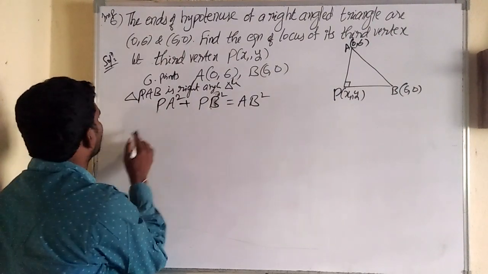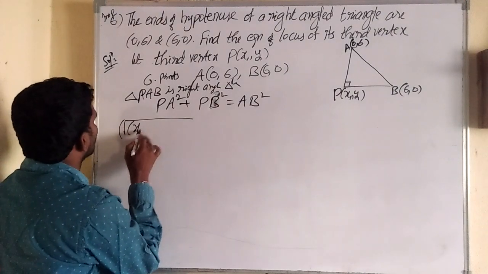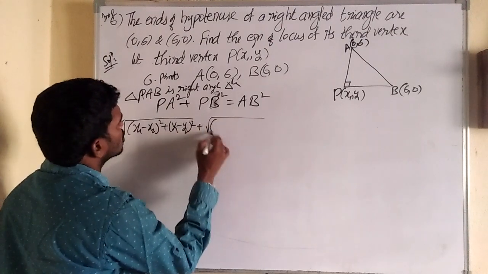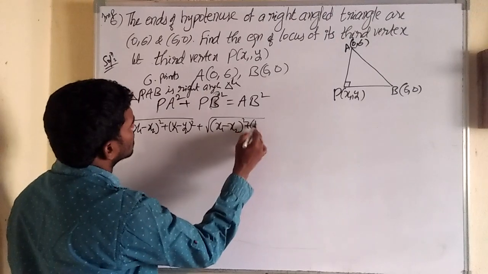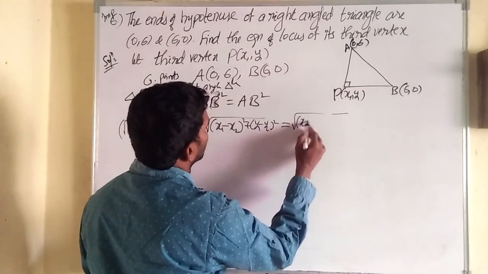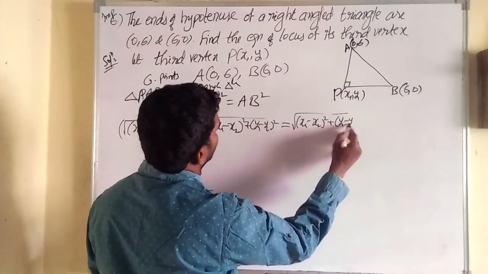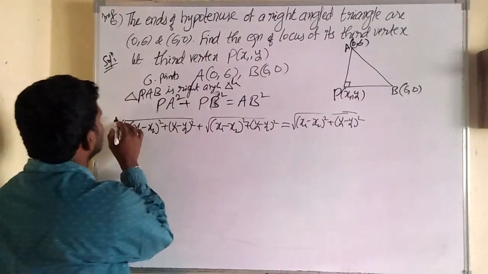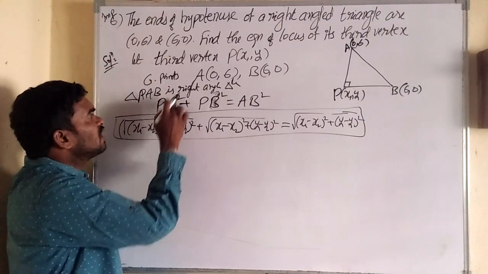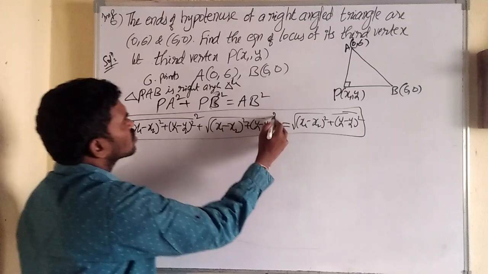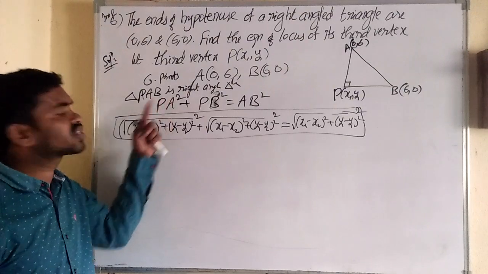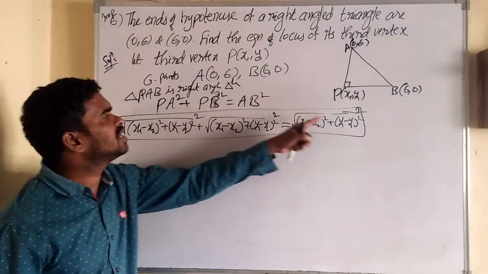Then what is the PA square formula? Very simple, same formula: (x1 − x2)² + (y1 − y2)². Plus PB, also the same formula: (x1 − x2)² + (y1 − y2)², and this is equal to AB, also the same formula: (x1 − x2)² + (y1 − y2)². Okay, this is the formula. But here PA whole square means the formula becomes squared. Here there is no need to square on both sides because the square is already given. AB square is already given.